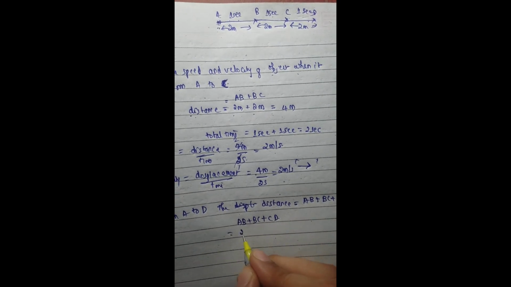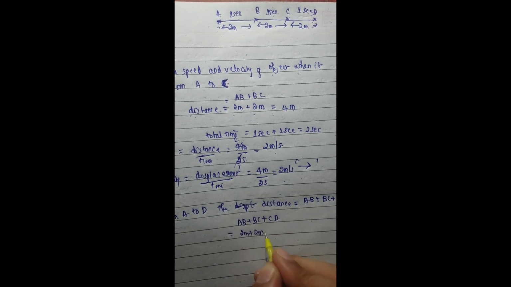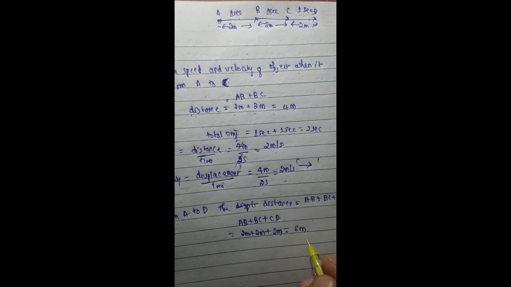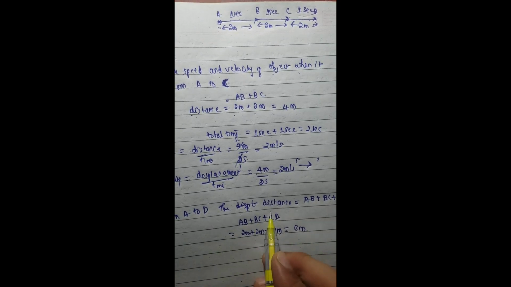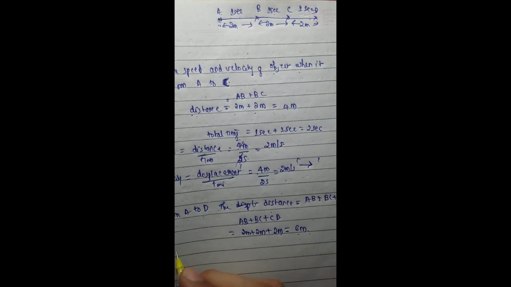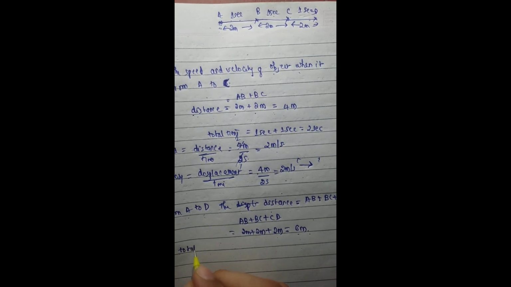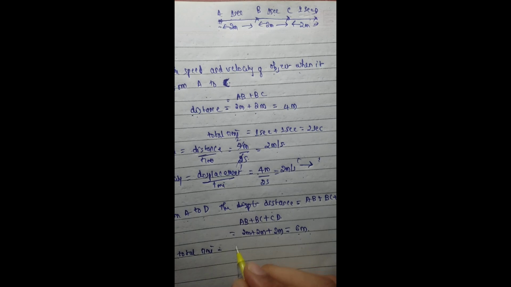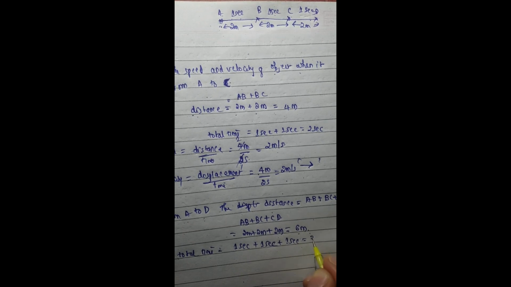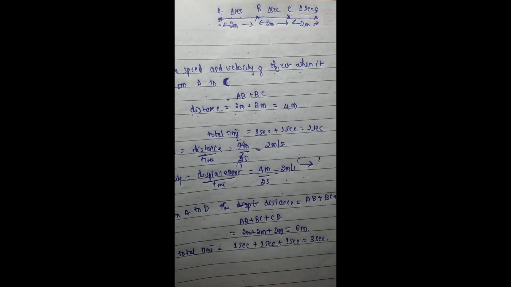Length AB is 2 meters, length BC is again 2 meters, length CD is again 2 meters, that is equal to 6 meters is the distance from A to D. To cover this distance from A to D, that is 6 meters, it took the total time of 1 second plus 1 second plus 1 second, that is totally 3 seconds.